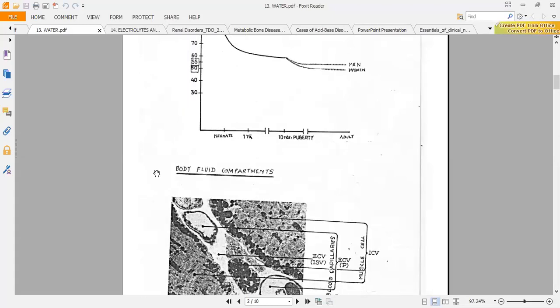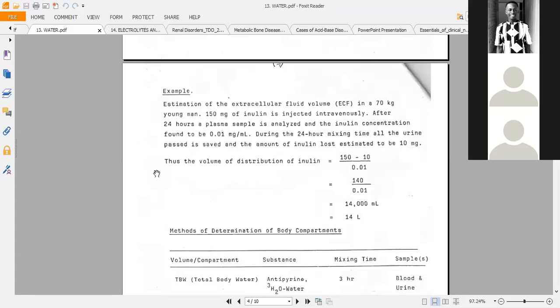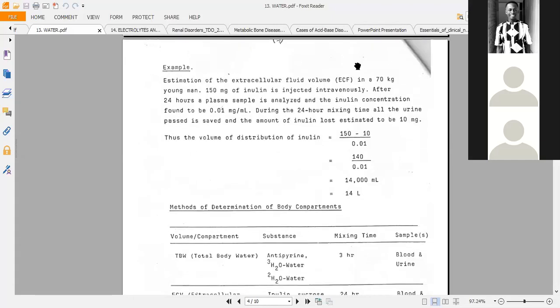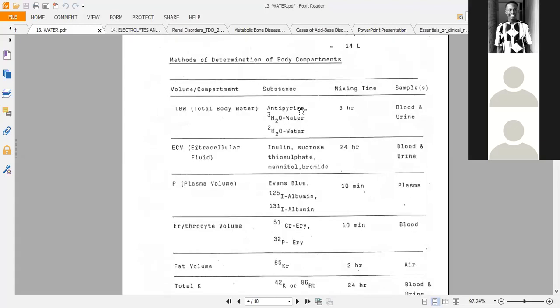So let's look at this question so that we understand. Imagine a 70 kilogram man, and we injected 150. No, before I come to this one, I was talking about this slide. For the total body water, because water is everywhere, we can use heavy water, which is D2O and T2O, if you remember from chemistry.